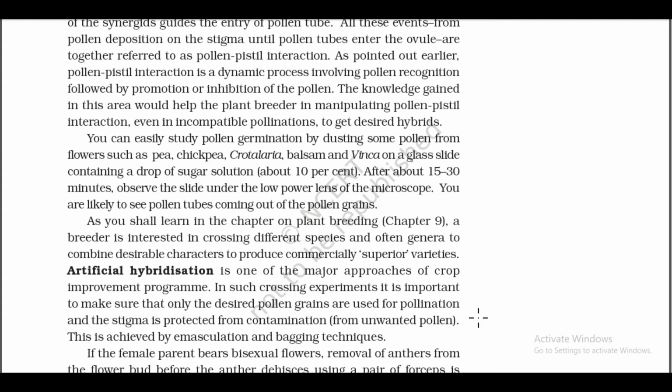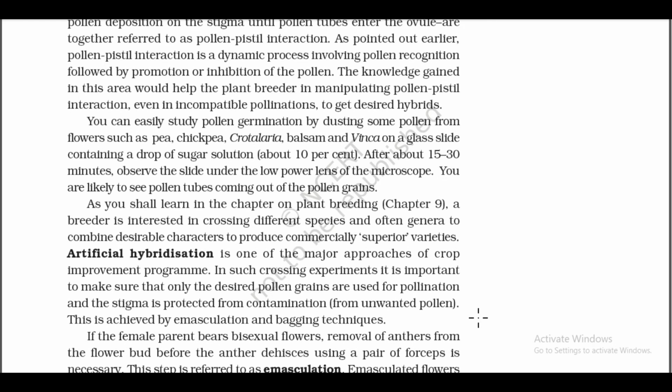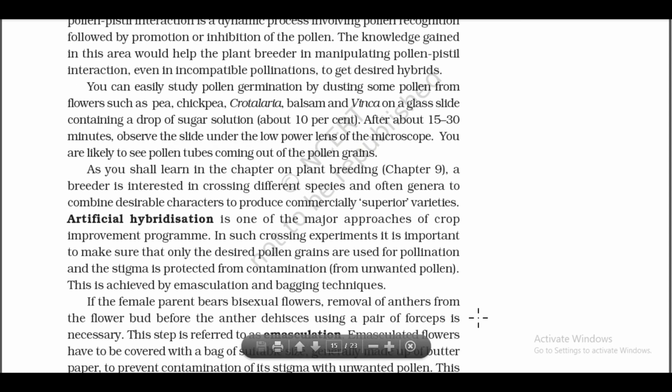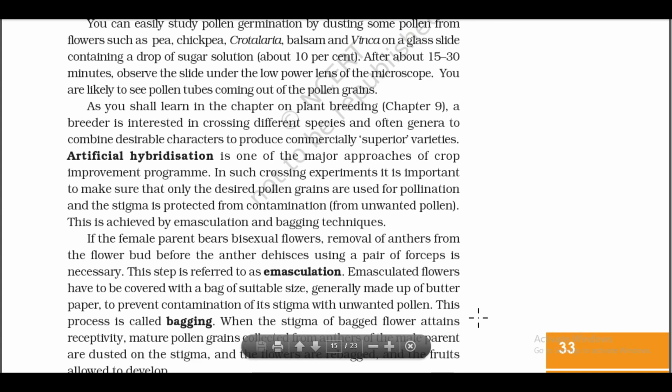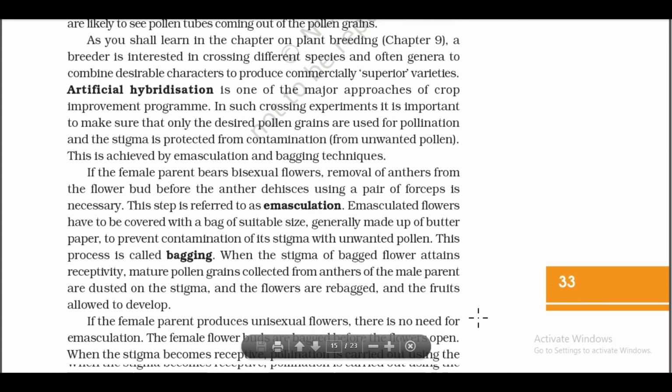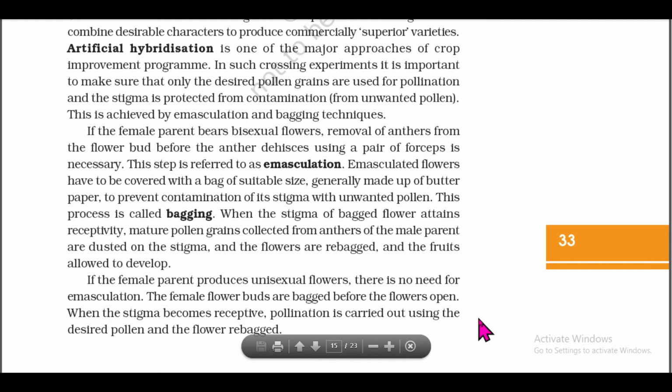If the female parent bears bisexual flowers, removal of anthers from the flower bud before the anther dehiscence using a pair of forceps is necessary. This step is referred to as emasculation. Emasculated flowers have to be covered with a bag of suitable size, generally made up of butter paper, to prevent contamination of the stigma with unwanted pollen. This process is called bagging.